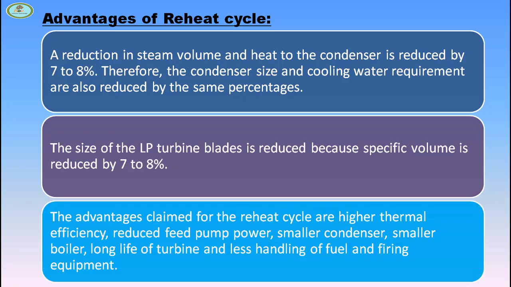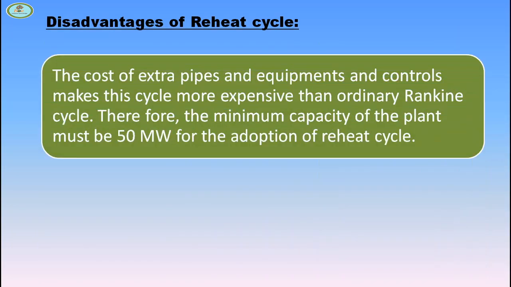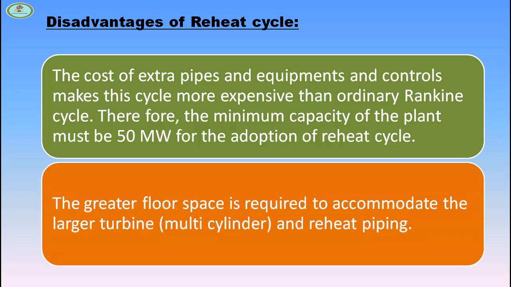The advantages claimed from the reheat cycle are higher thermal efficiency, reduced feed pump power, smaller condenser, smaller boiler, longer life of turbine blades, and less handling of fuel and firing equipment. The cost of extra pipes and equipment and control makes this cycle more expensive than ordinary Rankine cycle. Therefore, the minimum capacity of the plant must be 50 MW for the adoption of reheat cycle. Generator floor space is required to accommodate the large turbine, multi-cylinder and reheat piping.